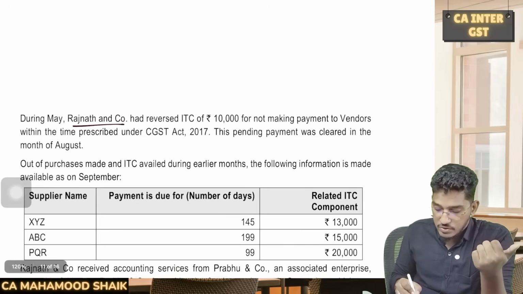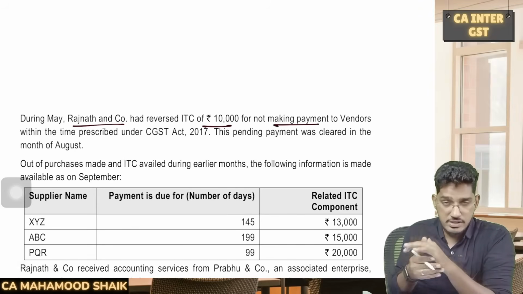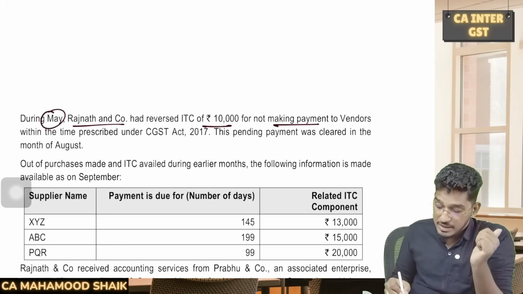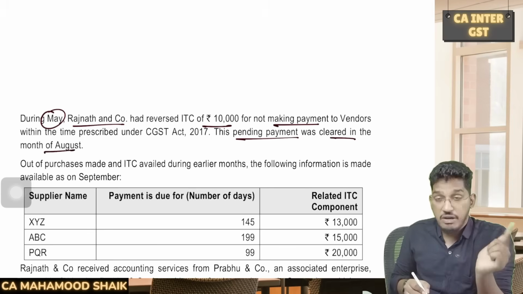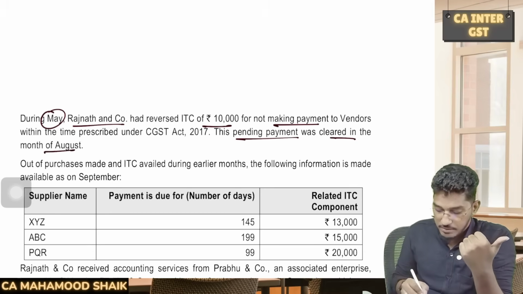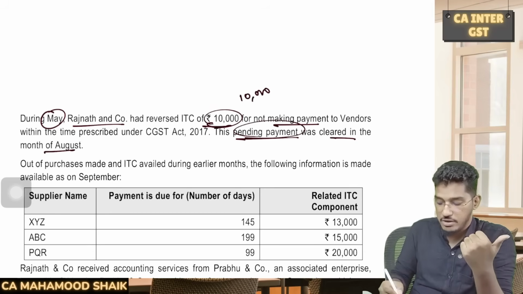During May, Rajnath and Co has reversed ITC of 10,000 for not making the payment to the vendors. Within 180 days, you are supposed to make the payment. Since you did not make the payment in May month, they have reversed it. But this pending payment was cleared in the month of August. See, when you have repaid that amount, you can re-avail that input tax credit. So in the month of August, they can also claim this 10,000 rupees of ITC extra.